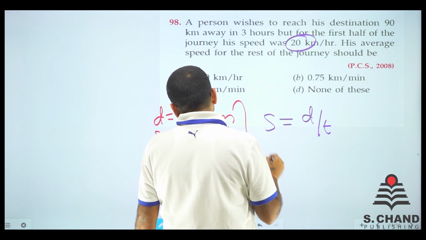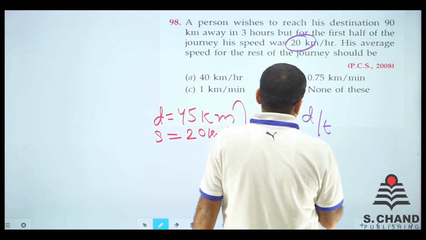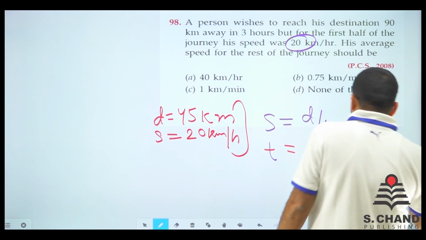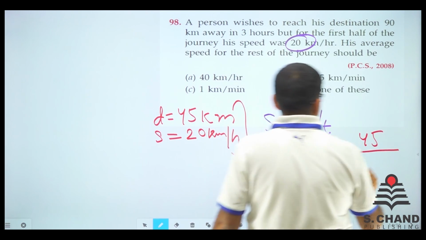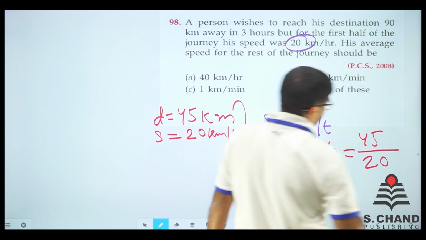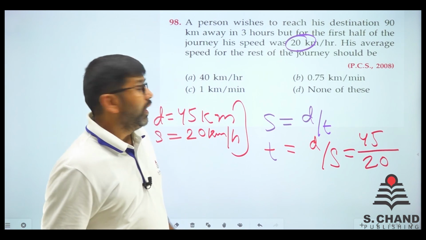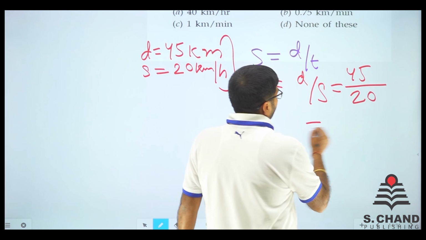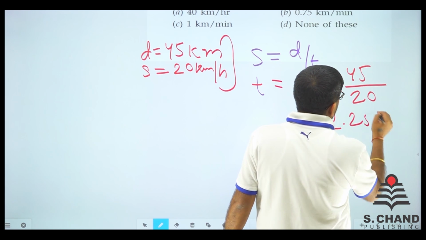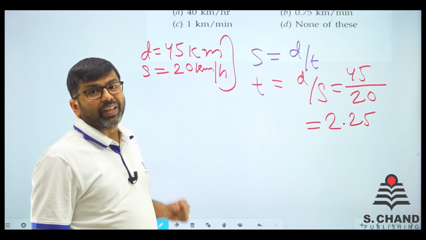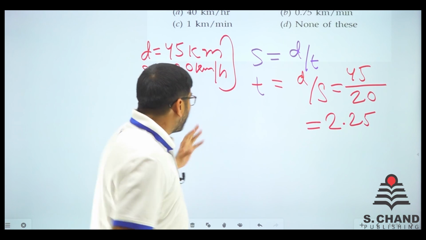So what is the time taken? Time is equal to distance by speed. Distance is 45 and speed is 20. So what we can do? 45 by 2, 45 by 2 is 22.5. 22.5 that is 225, right? So we have 2.25. Now what is 2.25? This 25 is basically hours, 0.25 hours.